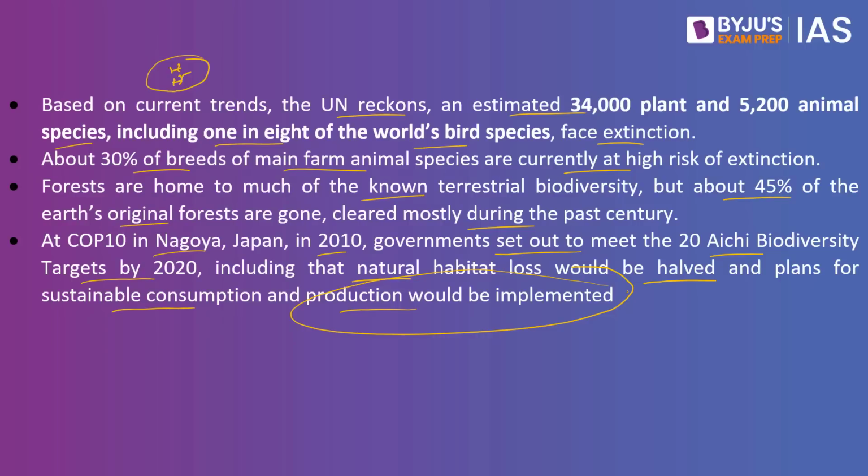So what were the key issues that were to be taken up as part of the COP15? There were about 20 targets and proposals that were being discussed. Some of it included reduction of pesticide use, addressing invasive species, those species which are not endemic to that particular region but brought from somewhere else, and this changes the whole complexity of that environment, reforming or eliminating the subsidies that are harmful for the environment, and increasing the financing from the public as well as the private sector so that biodiversity losses can be controlled.